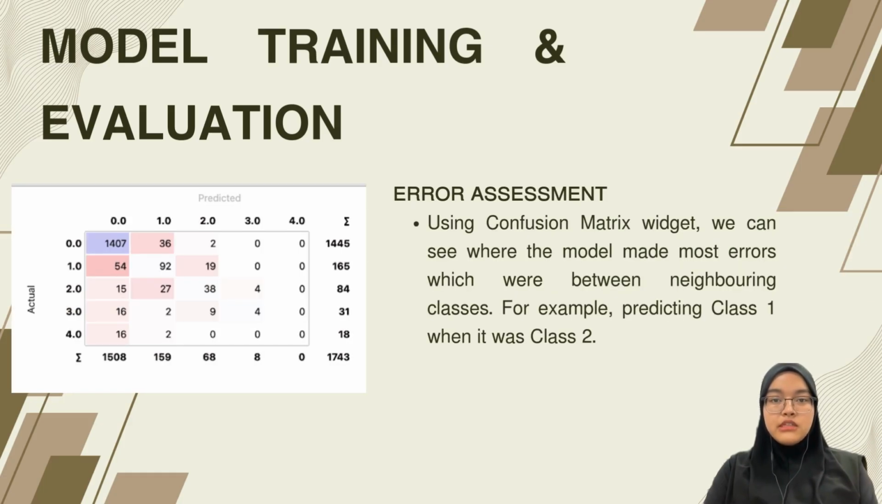Lastly, we use the confusion matrix widget to see where our model makes most errors, which are between neighboring classes. In a medical context, this is considered a low-risk error that further confirms the model's readiness for pilot testing in our unit. That's all from me.